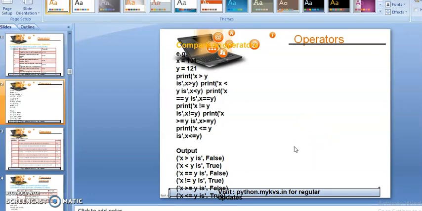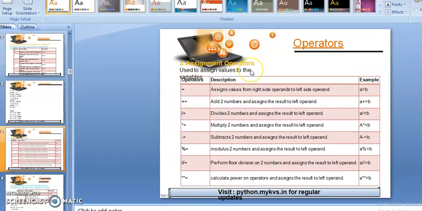Now after that, we will see the assignment operators. So students, the assignment operator is used to assign a value to any variable. If we want to assign a value to any variable, just like a equals to 2, so that single equals to symbol is known as the assignment operator. And if we talk about the double equals to symbol, then that's known as equality, that is used to check the equality of the two variables.